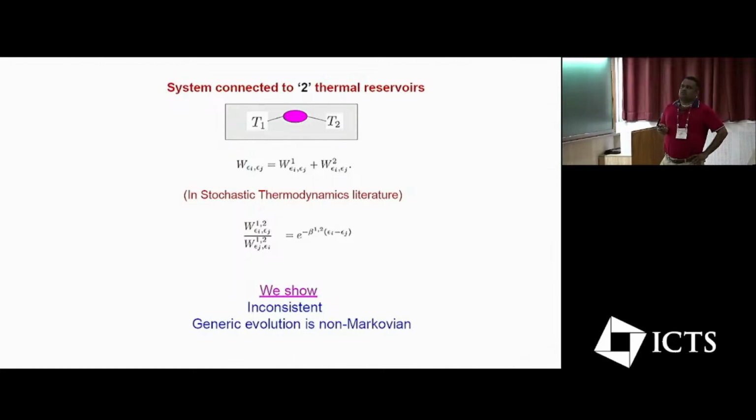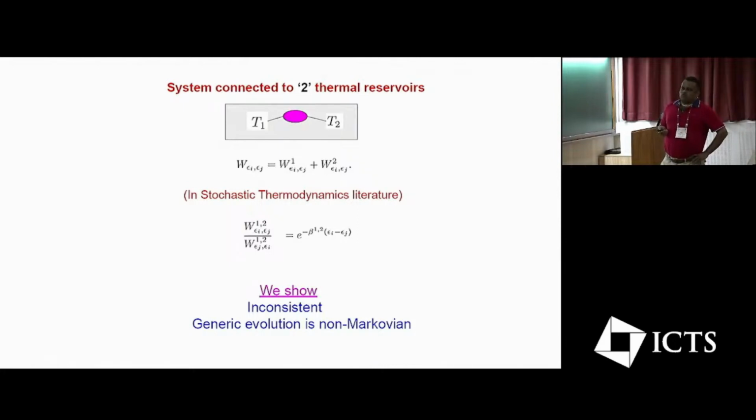there is this result in the literature that the transition rate is equal to the transition rate, assuming the system was just connected to one thermal reservoir corresponding to temperature T1, plus the transition rate, assuming the system was just connected to the thermal reservoir T2. And obviously these things obey the detailed balance equations.